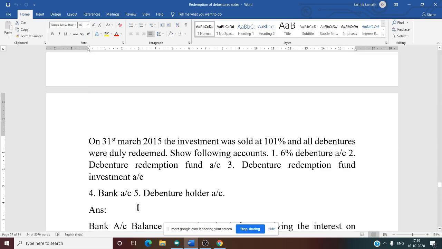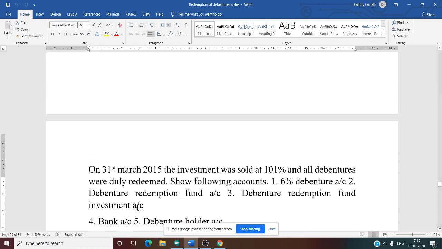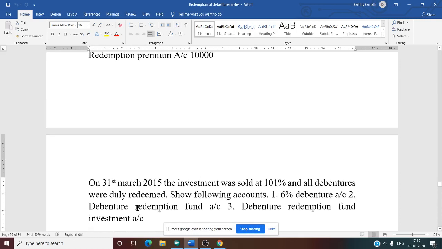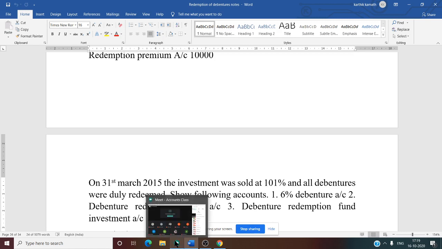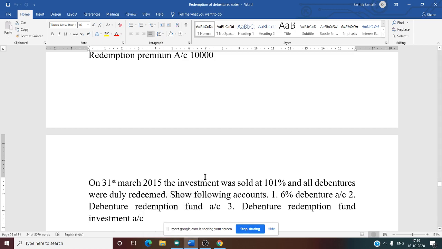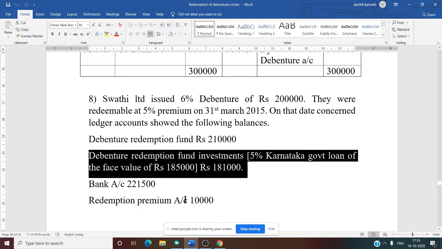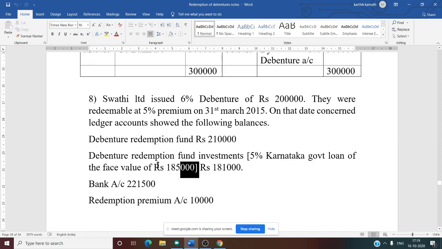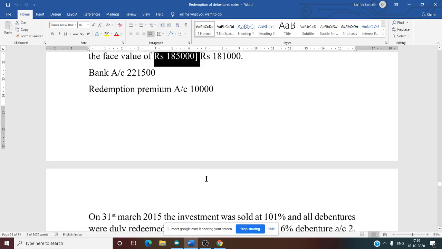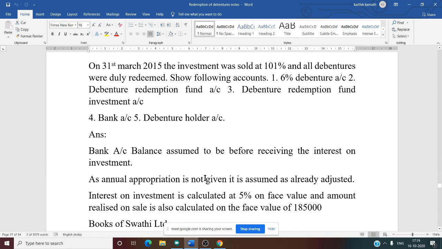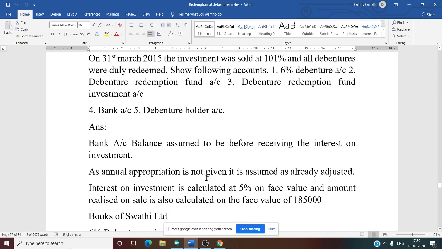So very important. Like we did for the previous problem, face value is very important because we are going to calculate interest on the face value, and when we are selling the investment we are selling it at face value. Before, in previous problems, we used to take the opening balance of each year and calculate interest on that. But in this problem the debenture redemption fund investment account face value is given separately, so we need to consider the face value 1,85,000. That we will see while solving the problem. These are the notes you need to keep in mind before solving the problem.